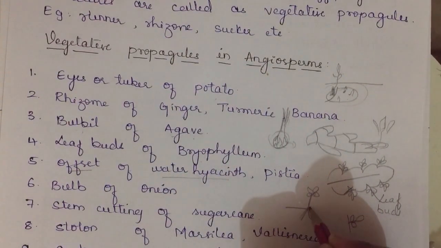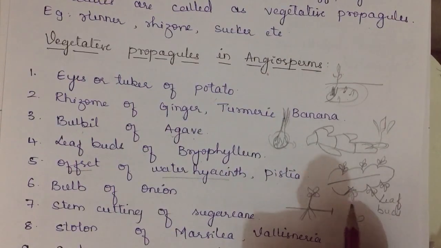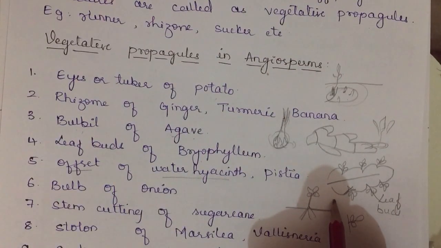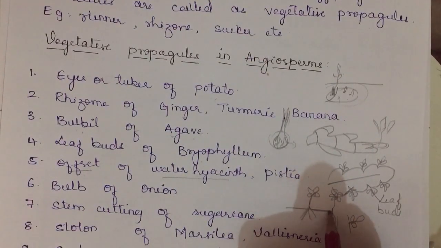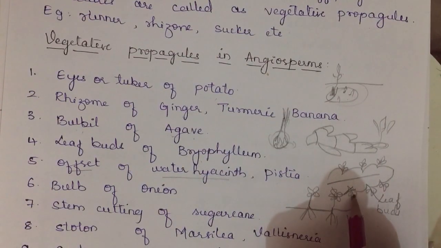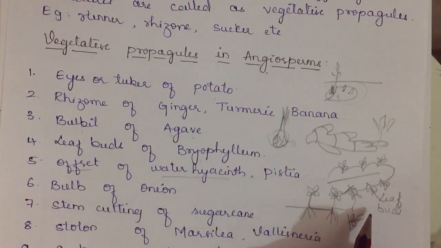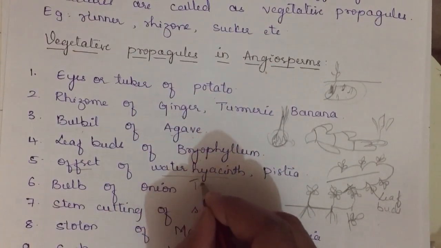After some time it makes a lateral bud, which grows horizontally from the base, and as soon as a node arises, it again produces a rosette of leaves and a tuft of roots, and it grows continuously. Again, as a node arises, again there is a rosette of leaves and tuft of roots. It will continue to grow and increase in number very fast. Because of this reason, water hyacinth is called the terror of Bengal.